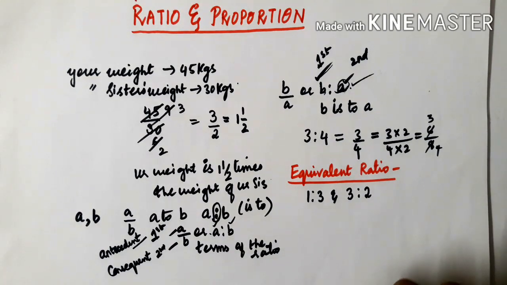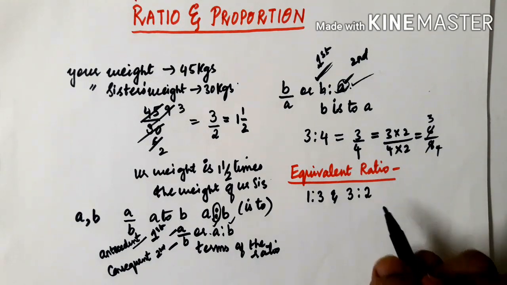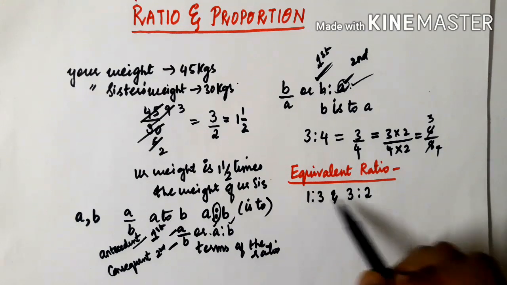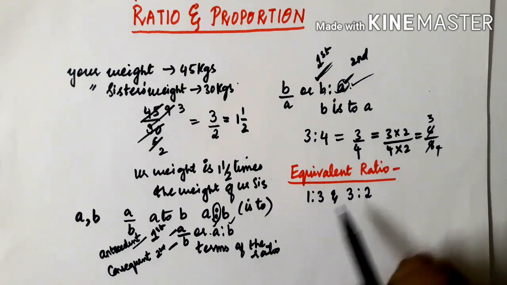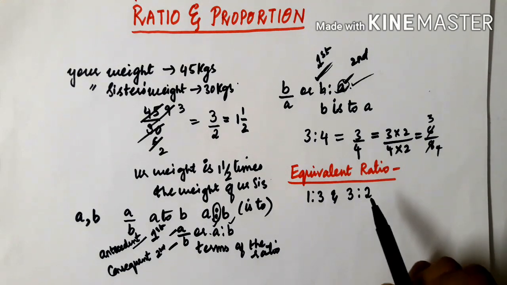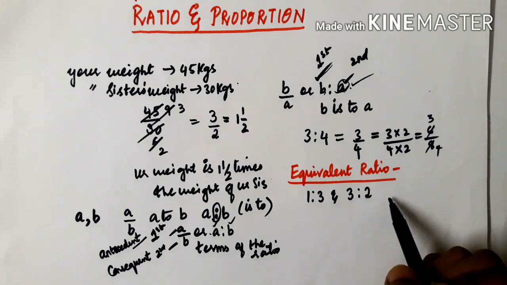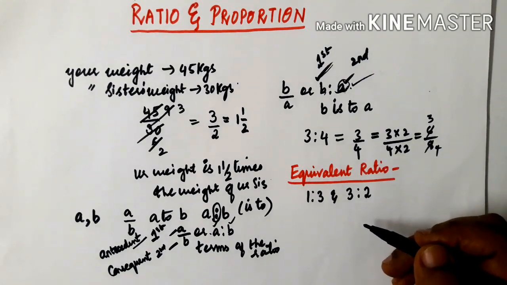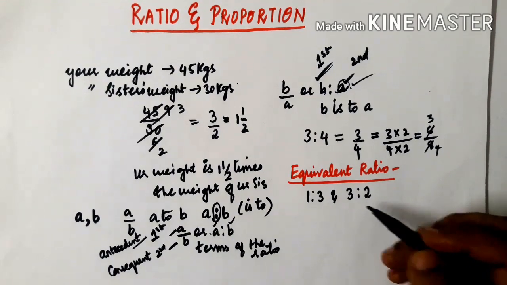Okay, so let us check whether these ratios are equivalent or not. So what are equivalent ratios? Two ratios can be compared with each other to know whether they are equivalent or not. For this we need to write the ratios in the form of fractions and then compare them by converting into like fractions. Okay, so see here.